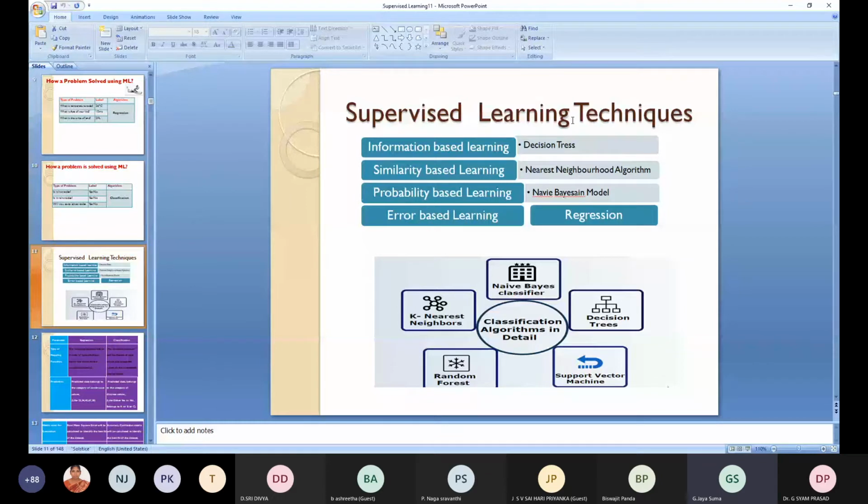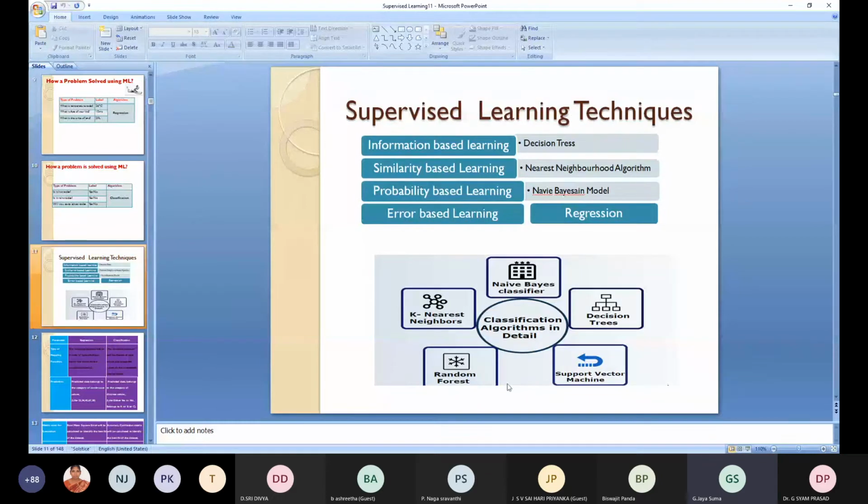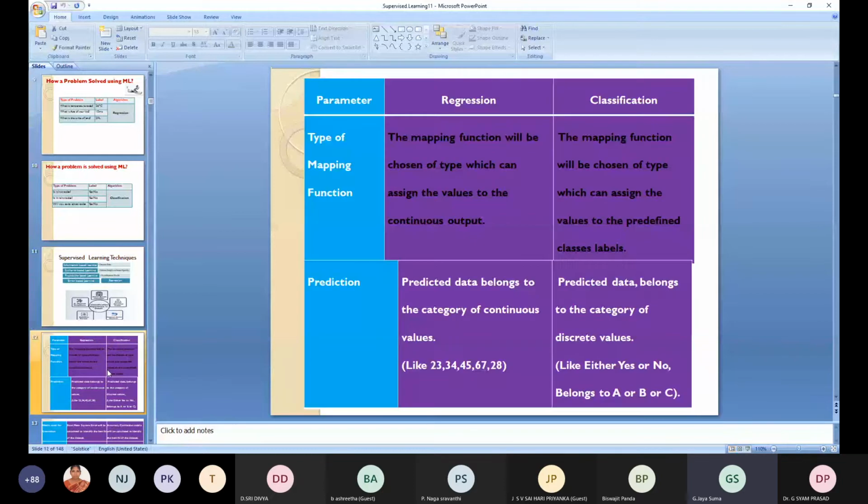Okay. So K nearest neighbor, the naive Bayes classifier, decision trees, support vector machines, random forests, all are classification algorithms.